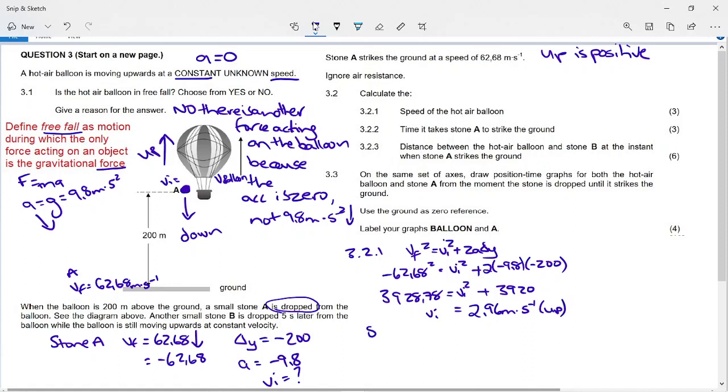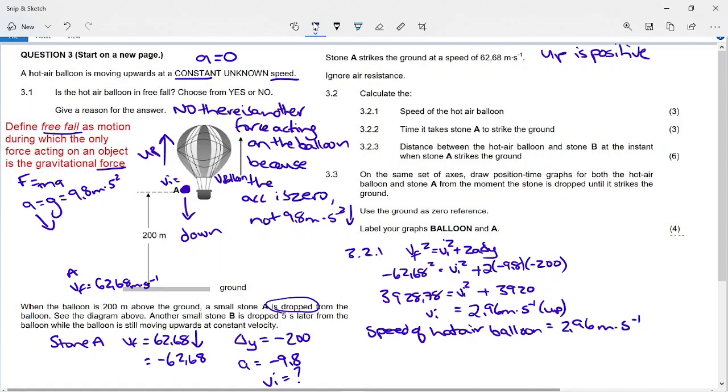So to answer the question, the speed of the hot air balloon, always make sure you've answered the question, the speed of the hot air balloon, and it says speed, not velocity, so we don't have to give it a direction, is 2,96 meters per second.